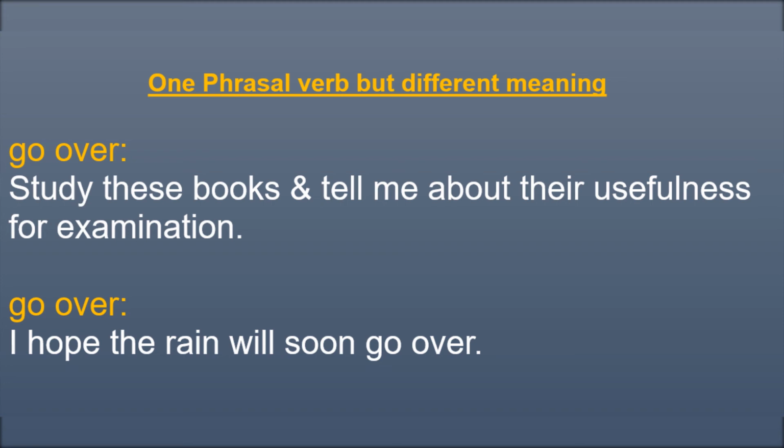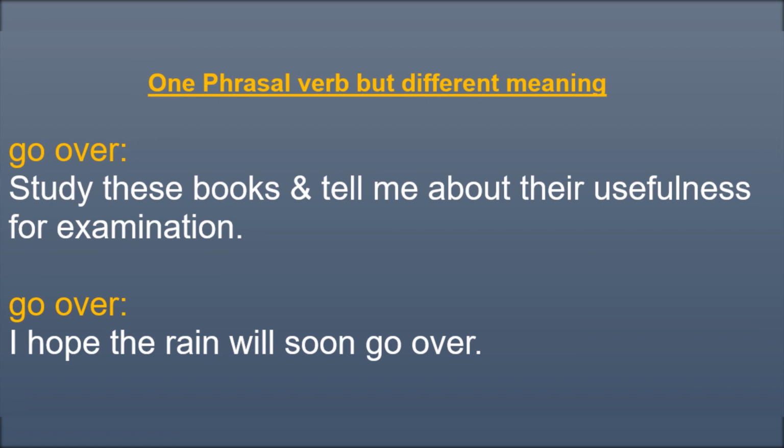So take the examples. Go over means to examine. The other meaning is to study carefully, and the third meaning is go through. Let's read the sentence: go over these books and tell me about their usefulness for the examination.